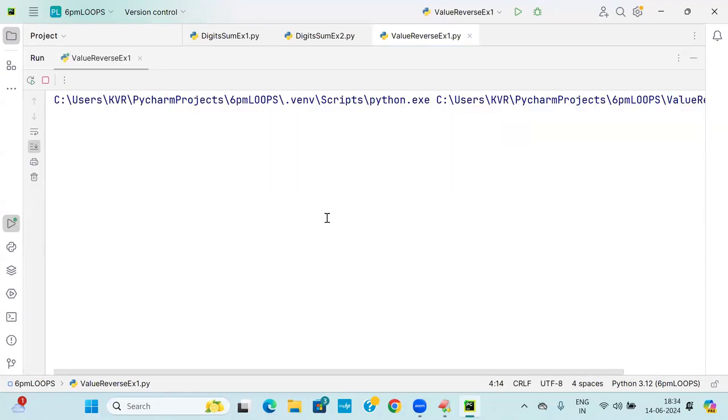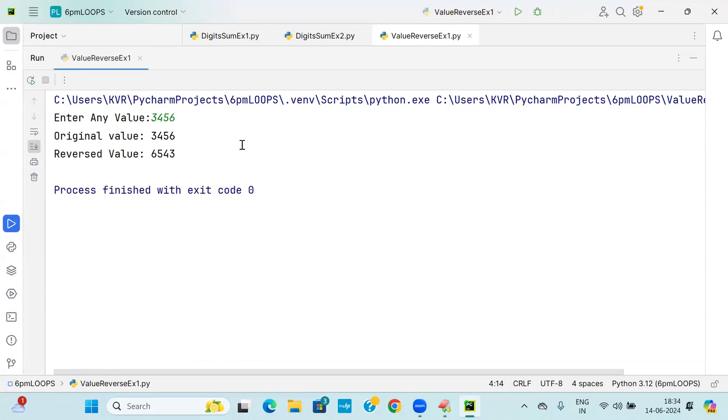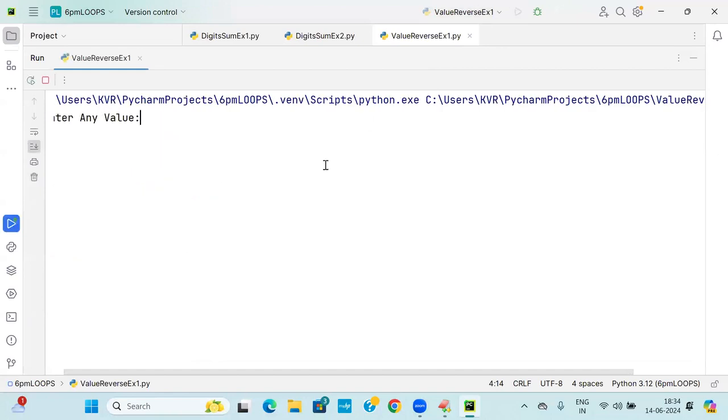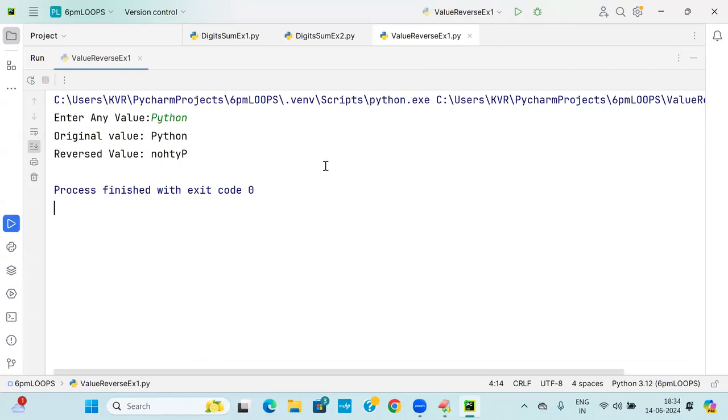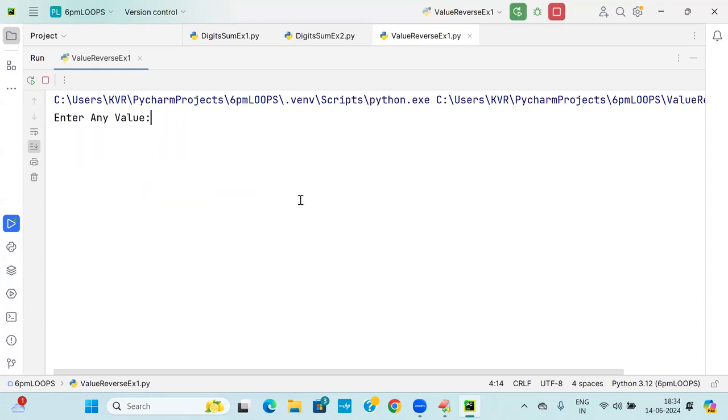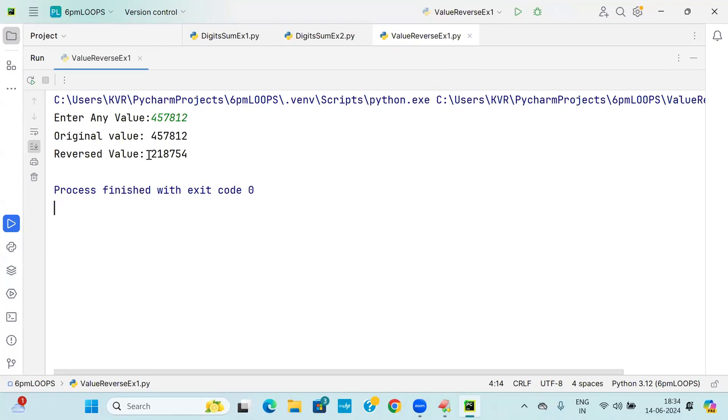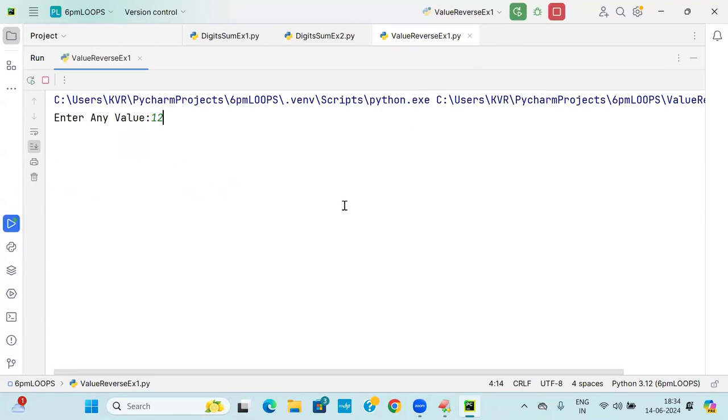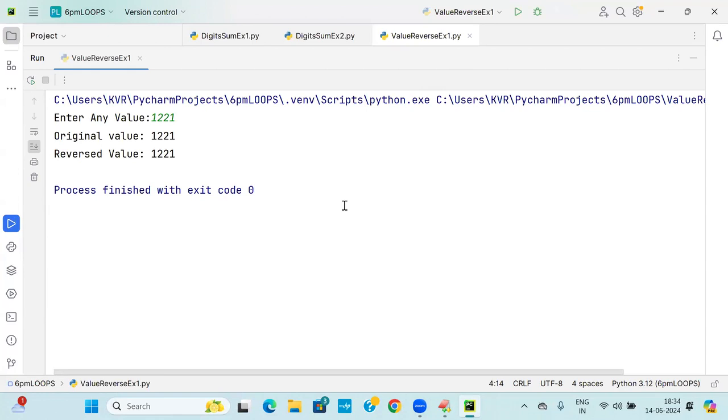It's very easy, that you already did in my class. 3, 4, 5, 6. Got it? Original and then reversed value. You try to run it here. Python is going to be something like this. It is dead easy for you, not difficult. So 4, 5, 7, 8, 1, 2. You are getting the reversed thing. Now you can go to 1, 2, 2, 1.